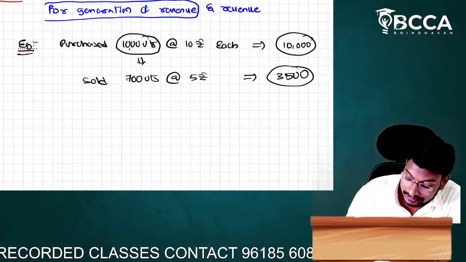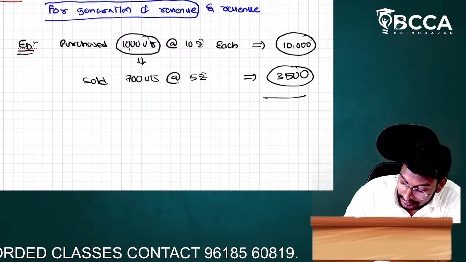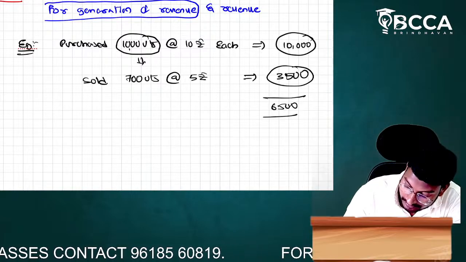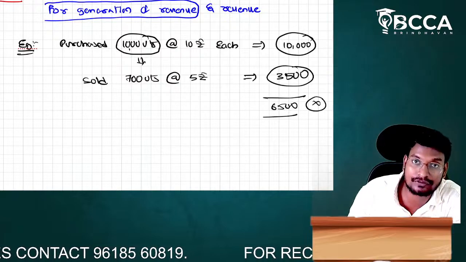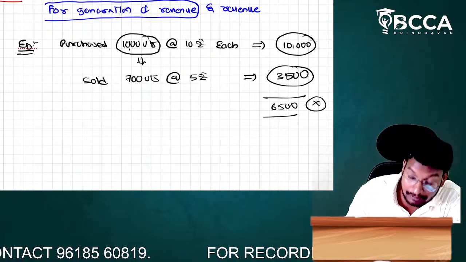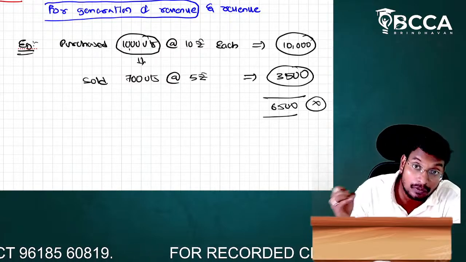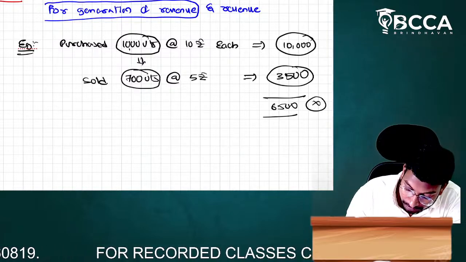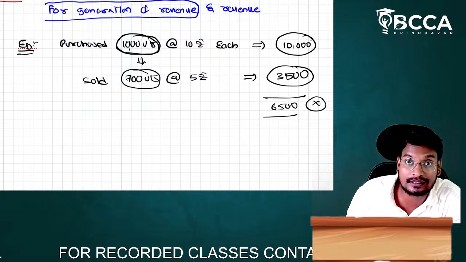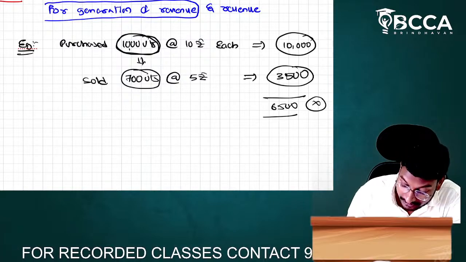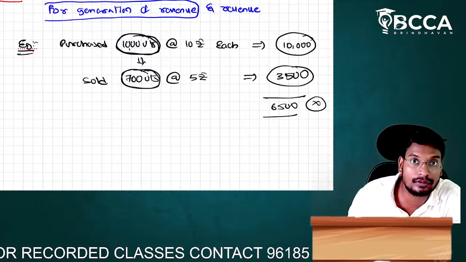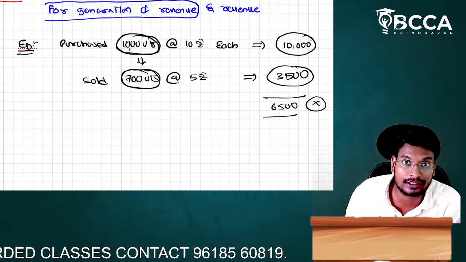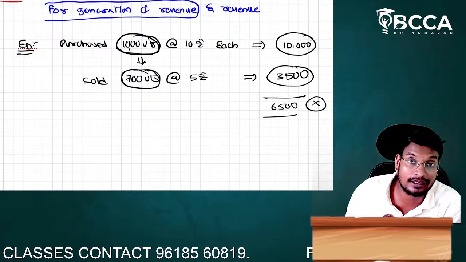Here the 10,000 minus 3,500 is 6,500 loss. Yes or no, sir? No. Here we have to calculate the actual loss. We have to consider the cost only for the sold goods. We have sold only 700 units, but we are considering 1000 units. So we have to consider the cost for only the 700 units, not for the 1000 units.